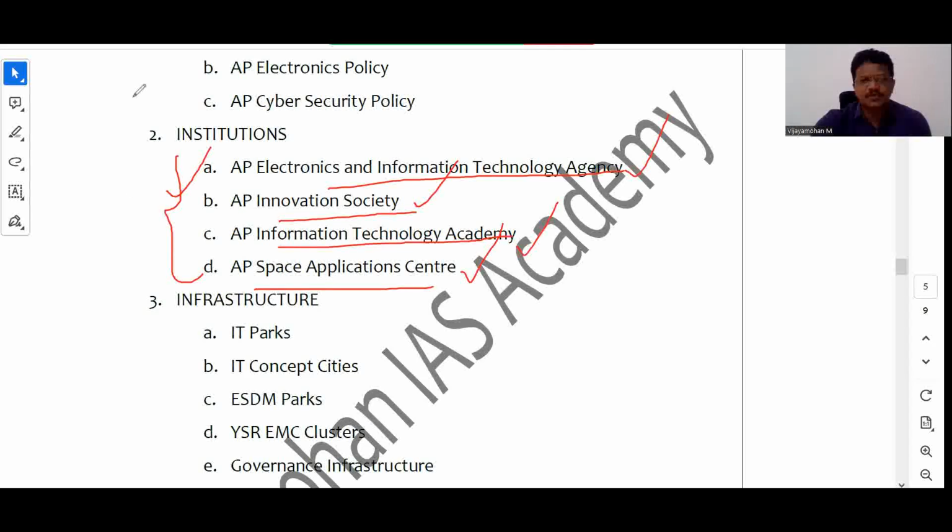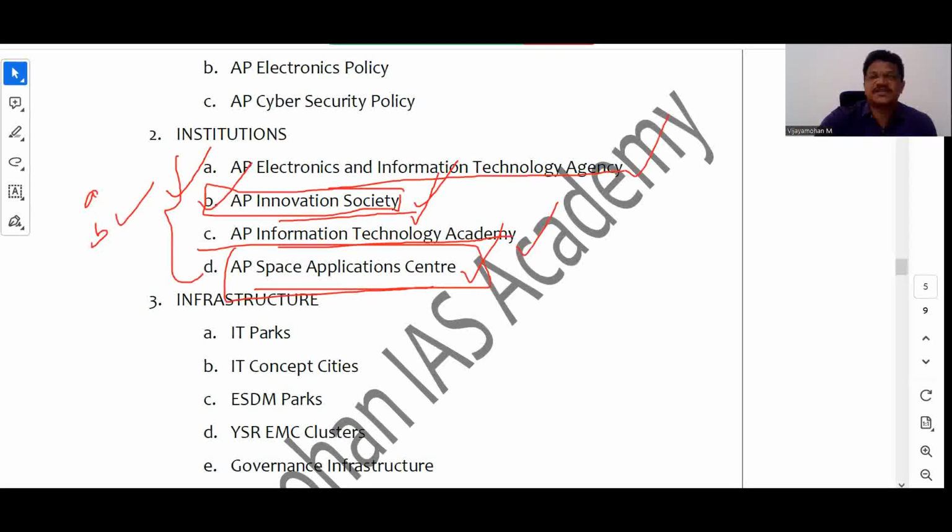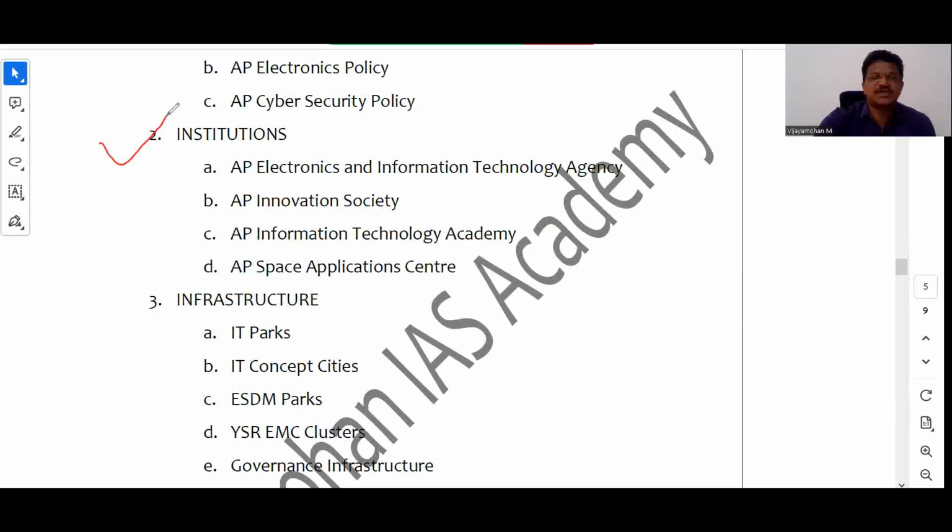So tomorrow there may be a direct question about the AP Innovation Society. Just identify the true statements related to the AP Innovation Society. Statement A, statement B. Only A is correct. A and B are correct. Only B is correct. Neither of them are correct. Right? So the same is the situation with the AP Space Applications Center. So these are the institutions which are established to support the IT and electronics industries in the